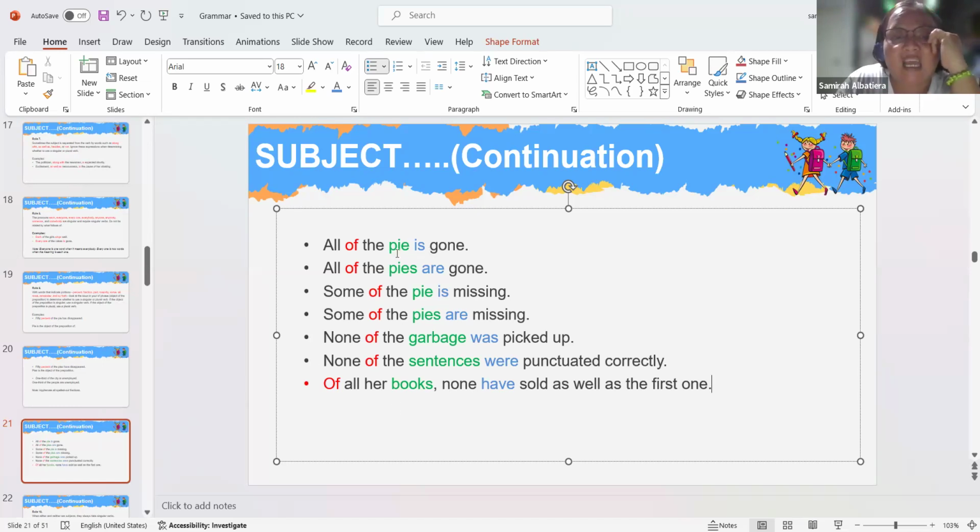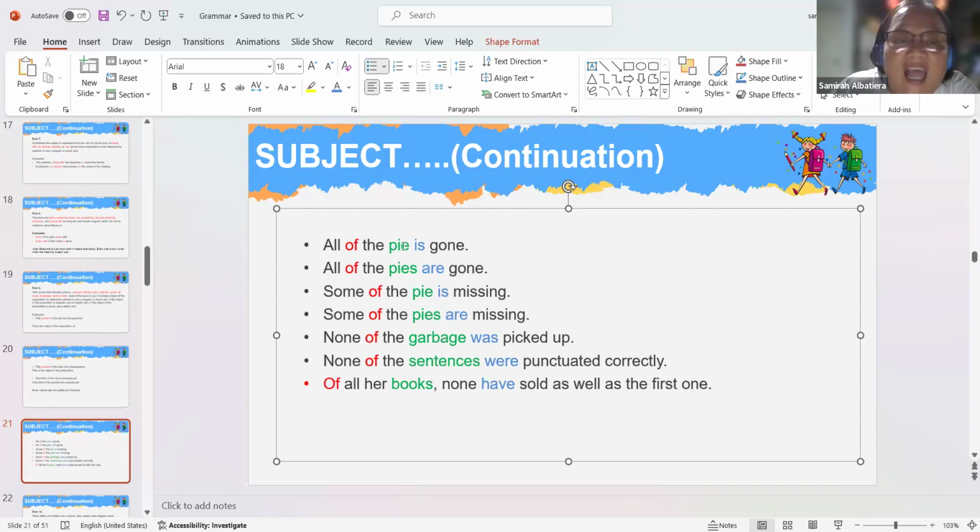Pie will actually, the object of preposition of, it will be the one which the verb will refer to. This is where we are going to identify what verb we are going to use.